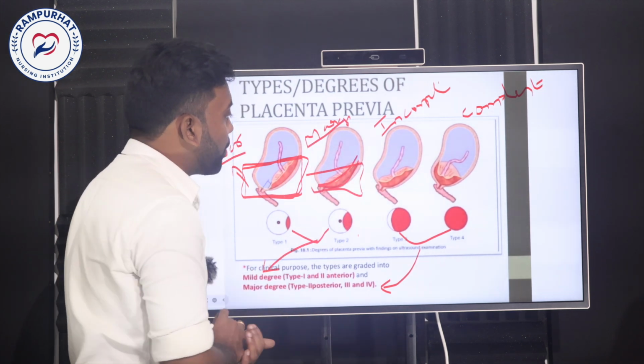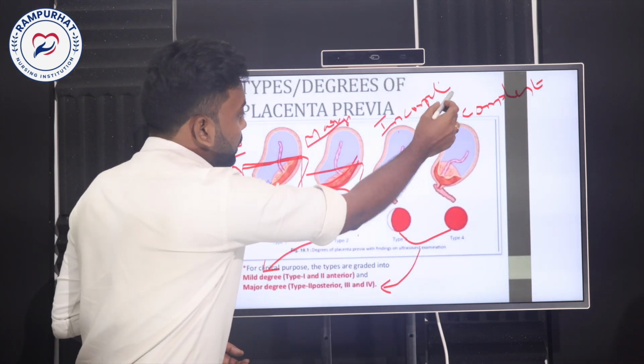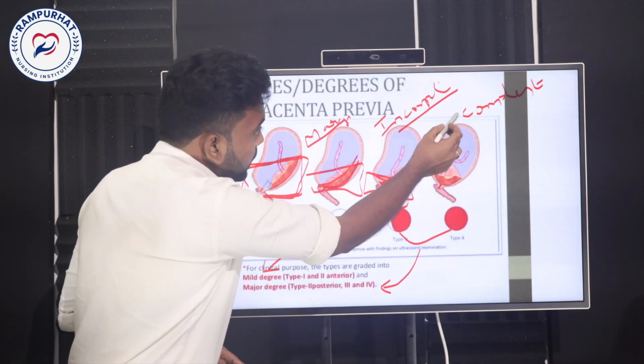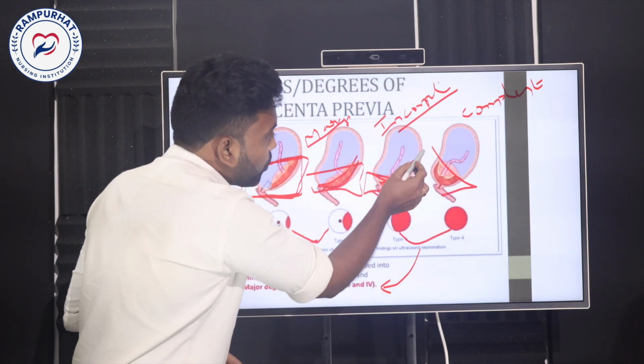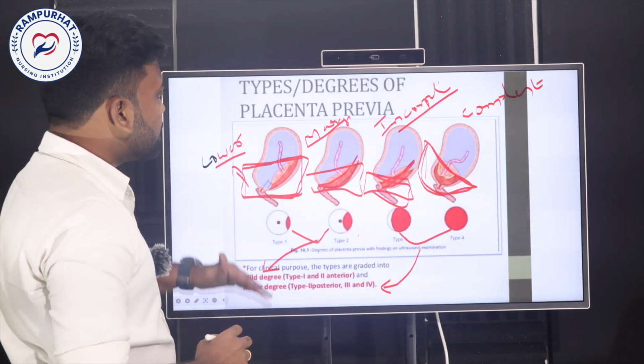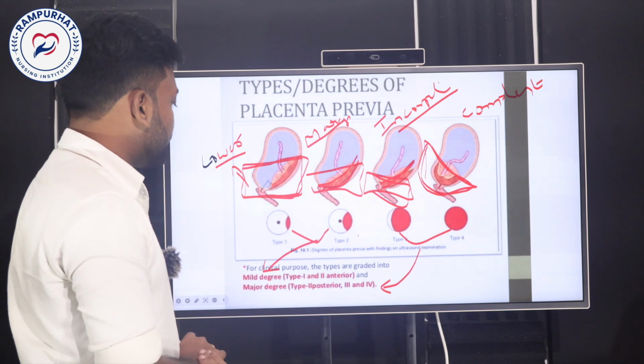The third is incomplete, where it is not completely closing the cervix, and the fourth is complete, where it is completely closing the cervical opening. These are the 4 categories of placenta previa.